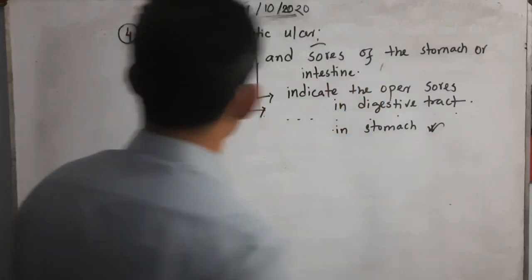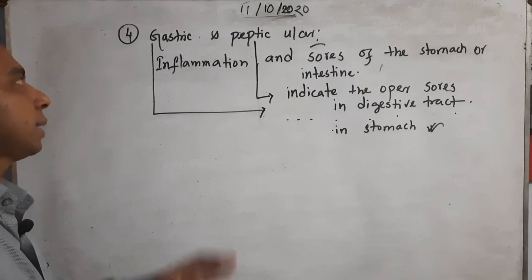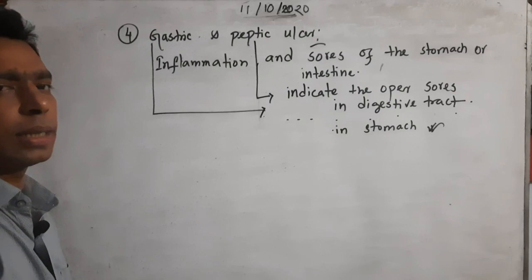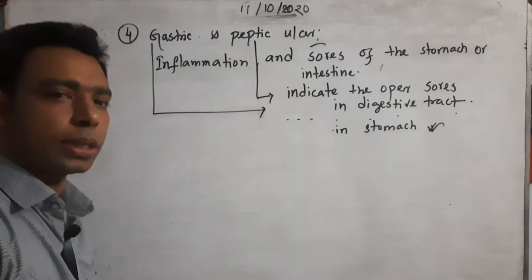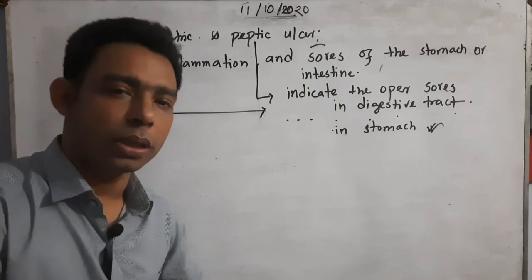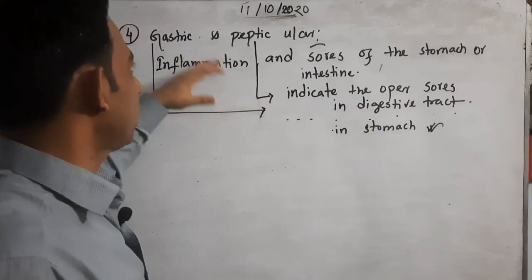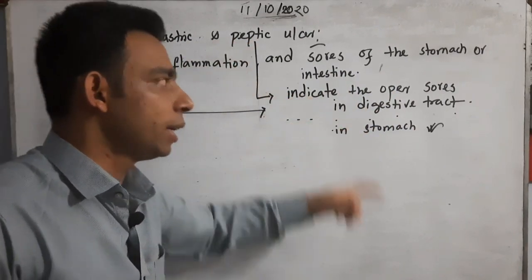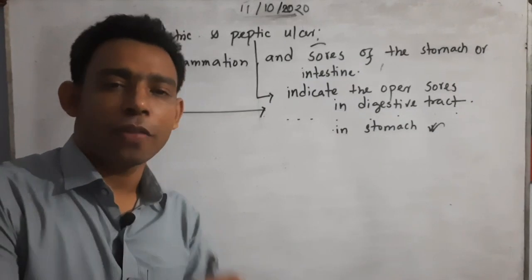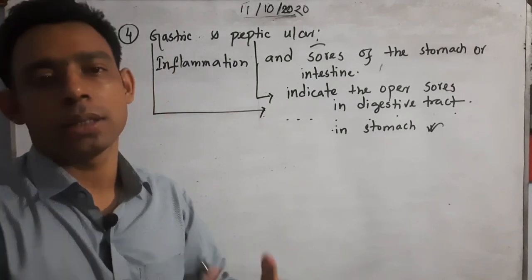So look here, gastric and peptic are somewhat different things. We can see the inflammation does not have much burning sensation, and sores, yes, actually it is the infected part. In Bengali we can say gaha. In the abdominal part, stomach or intestine, that is where the ulcer is denoted. Gastric and peptic actually indicate open sores in the digestive tract. When the digestive tract is affected and infected by a peptic ulcer, it cannot digest properly.